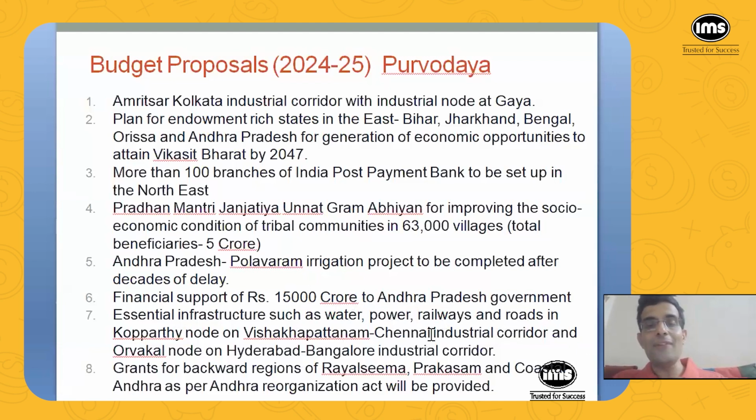And then essential infrastructure such as water, power, railways, and roads in Kopparthi node on Vishakhapatnam Chennai industrial corridor, and Urvakal node on Hyderabad Bangalore industrial corridor. So these are Andhra specific proposals. And then grants for backward regions of Rayalaseema, Prakasam district, and coastal Andhra, as per Andhra Pradesh Reorganization Act, will be provided. Okay? Now, one political undertone to this is that, say, Chandrababu Naidu joined NDA in 2014 as well,